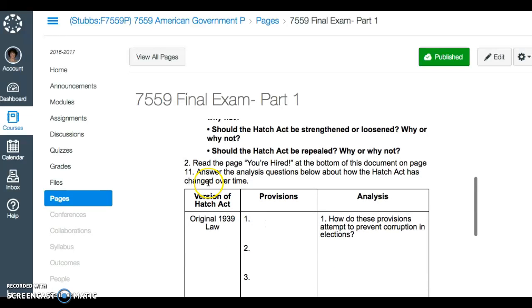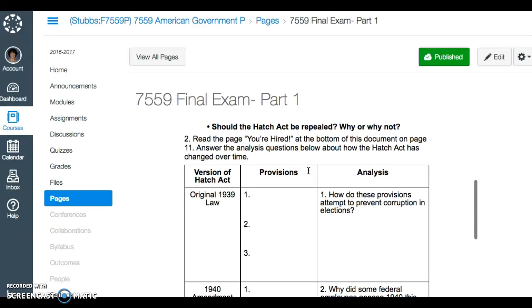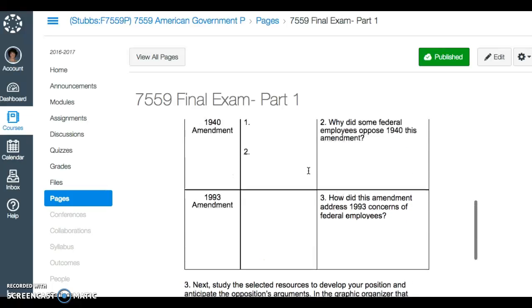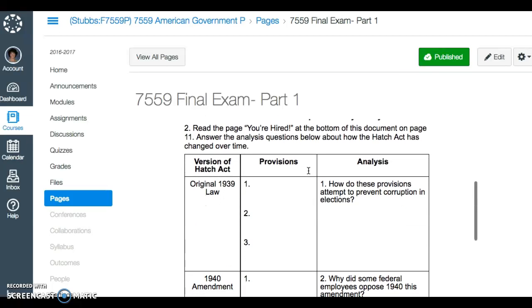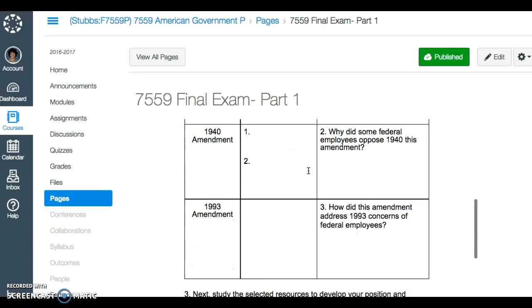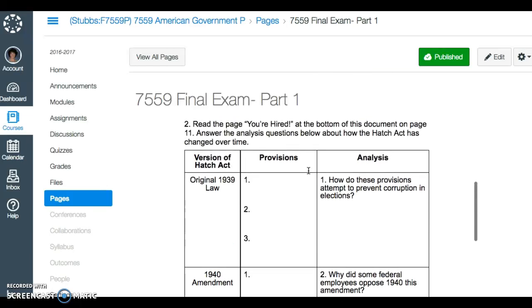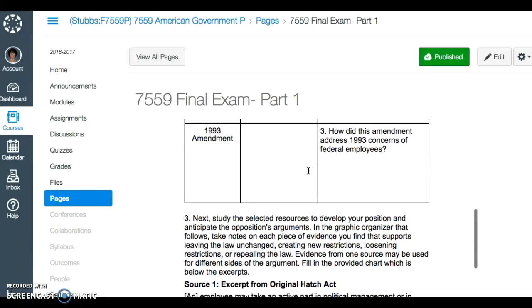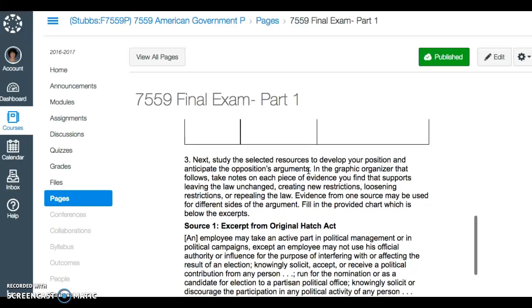You're going to read the page at the bottom. See where it says at the bottom of this document, there's a page called You're Hired. Once you read that, and I'll show that to you in a minute, you will fill out this form. Your extra credit is 3 papers. It's this form and 2 other ones that I'll show you in a minute. But this is the first page of your extra credit that you'll be saving on your computer, filling out, and turning in as your extra credit.